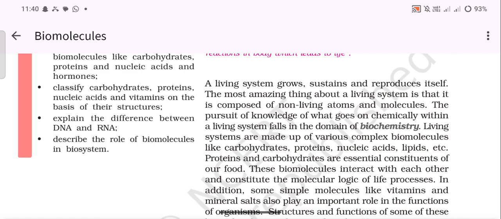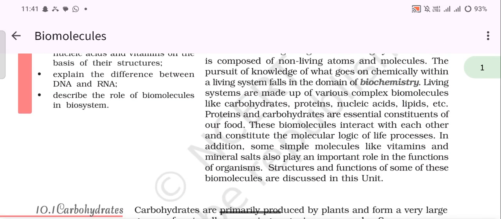The pursuit of knowledge of what goes on chemically within a living system falls in the domain of biochemistry. Living systems are made up of various complex biomolecules like carbohydrates, proteins, nucleic acids, lipids, etc. Proteins and carbohydrates are essential constituents of our food. These molecules interact with each other and constitute the molecular logic of life processes.